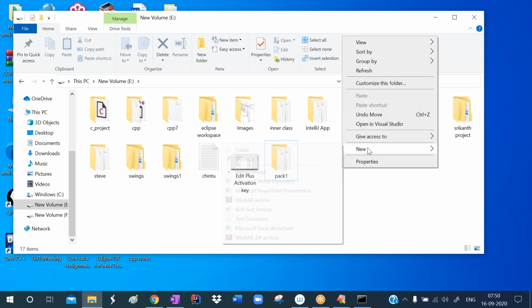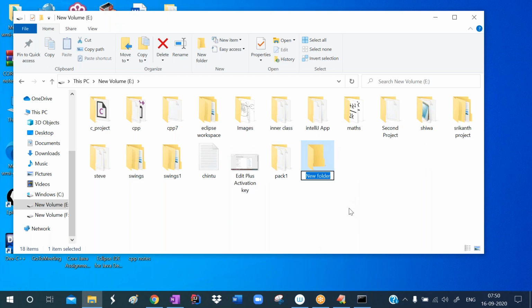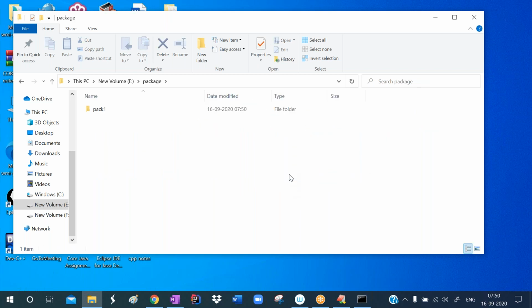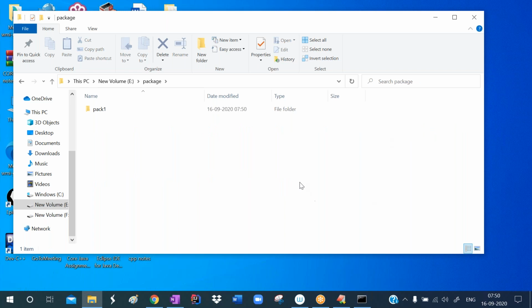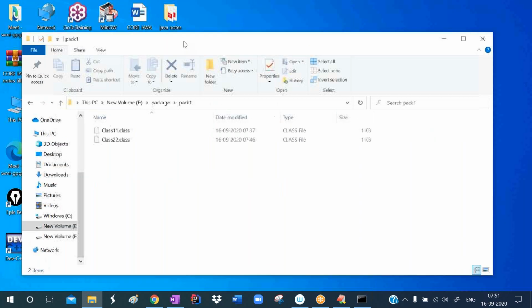Or otherwise, I'm creating one new folder here. I'm giving this new folder the name package. In the package folder, I'm placing this pack1. So now where is our package? In the E drive, in the package folder, our pack1 package is available now.